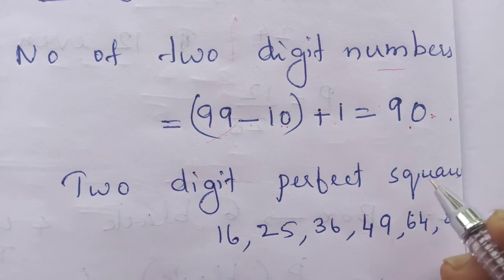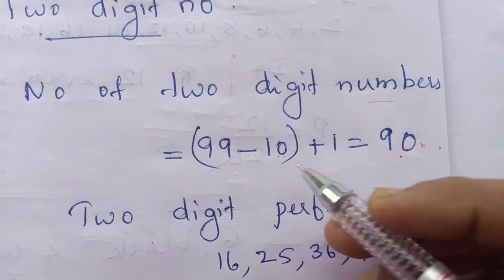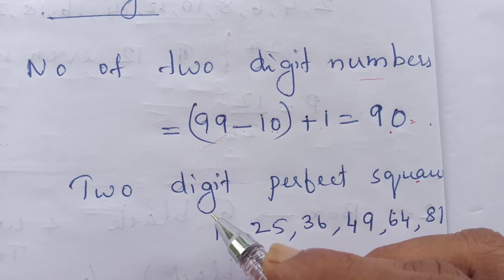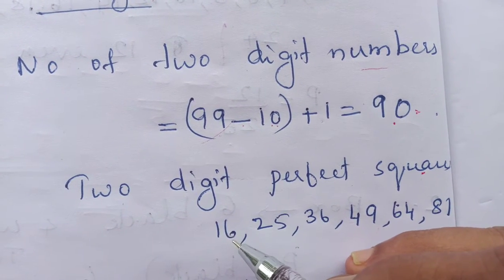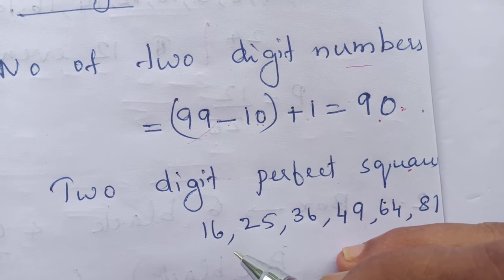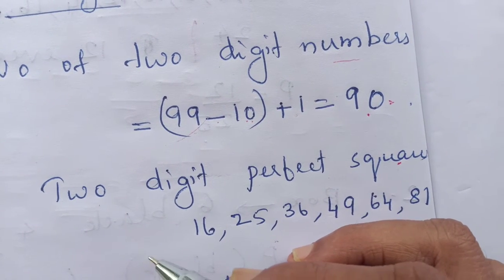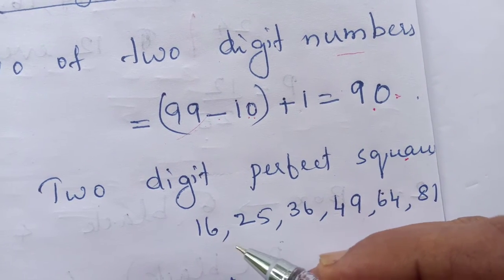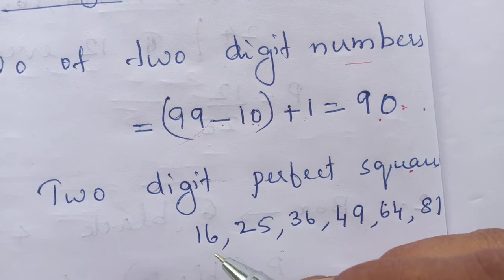Then for 2-digit perfect squares, we have to calculate up to 99. How many 2-digit perfect squares are there? We need 2-digit numbers, not single 1-digit numbers. Then we need to avoid 9, 4, like that. From 16 onwards we have perfect squares. You studied perfect squares now.